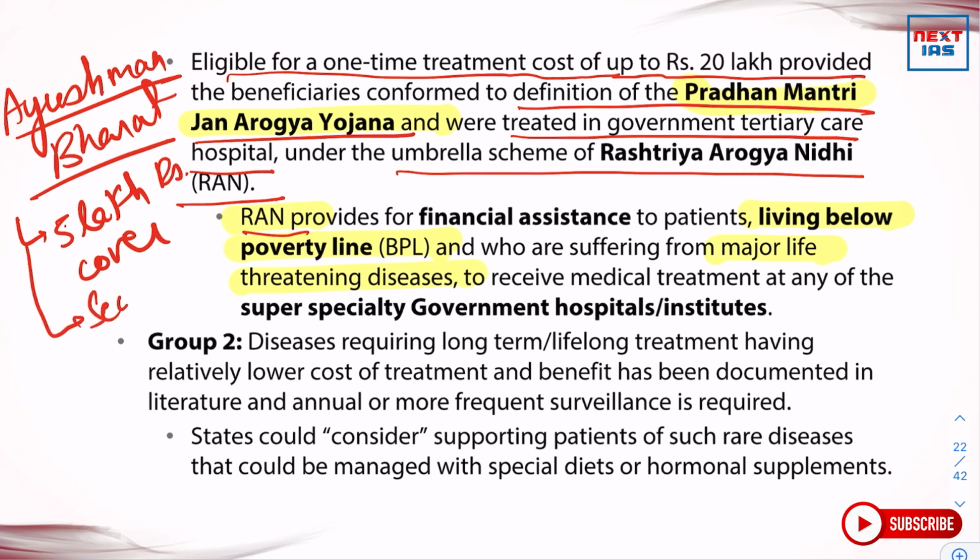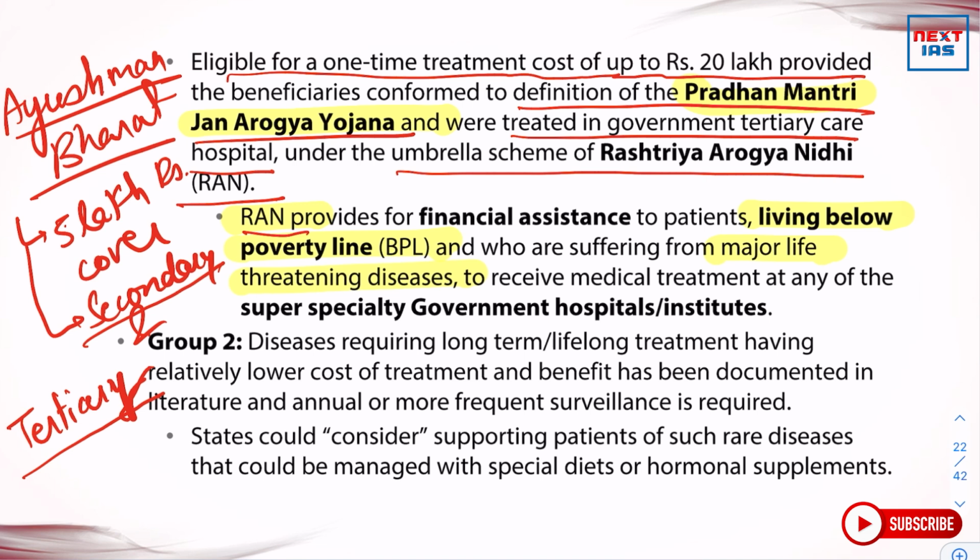So the patients or the beneficiaries can avail the benefits under secondary and tertiary healthcare facilities, and it aims at 50 crore beneficiaries in India. It does not cover primary healthcare facilities.